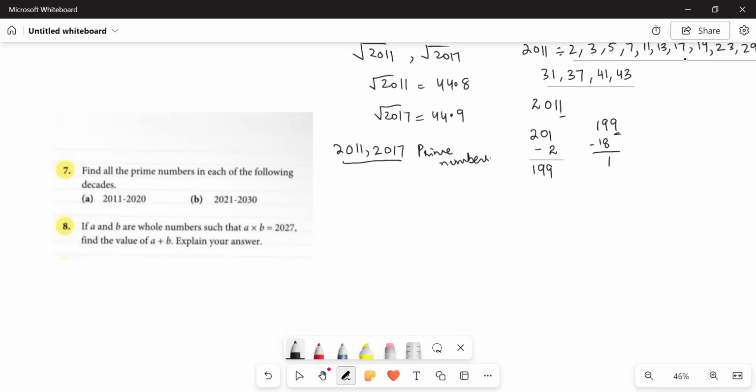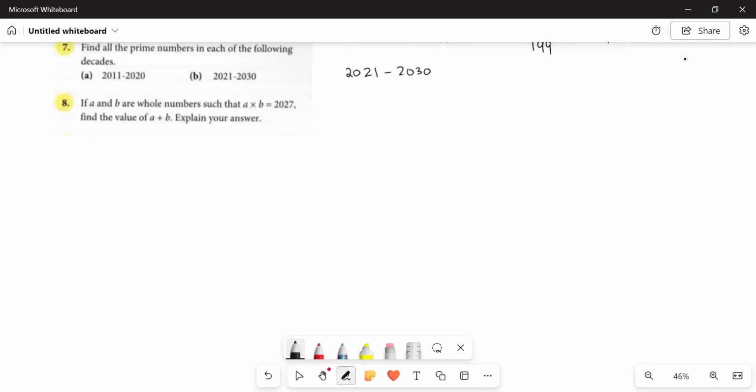Now let's move to part B of the same question. From 2021 to 2030, we have to do the same thing. So let's start. 2022, 2024, 2026, 2028, and 2030 are even numbers and hence composite.